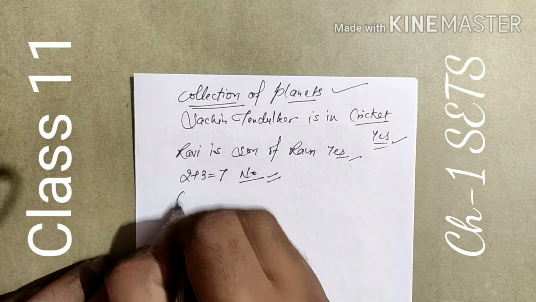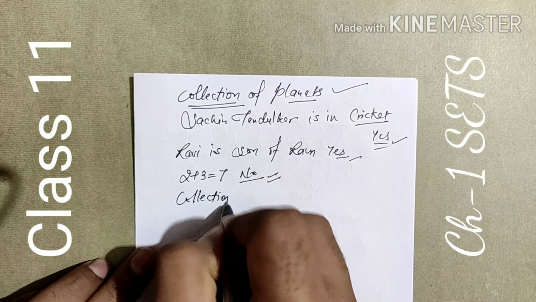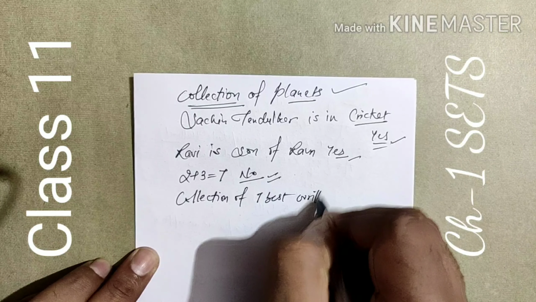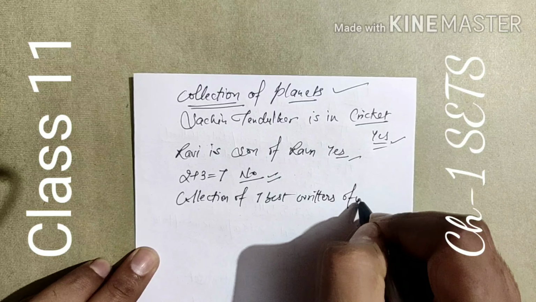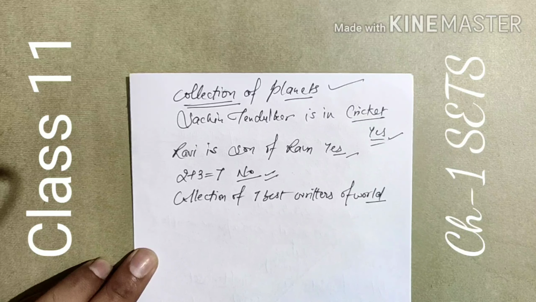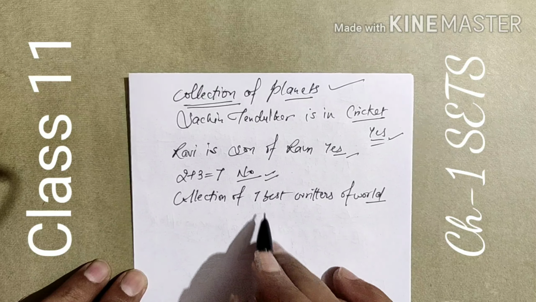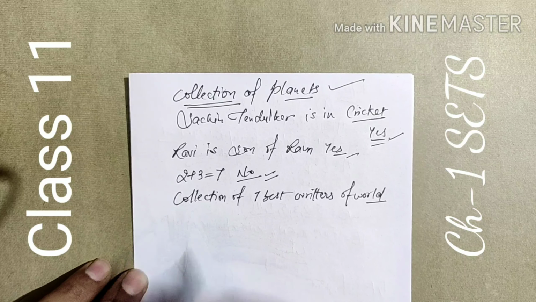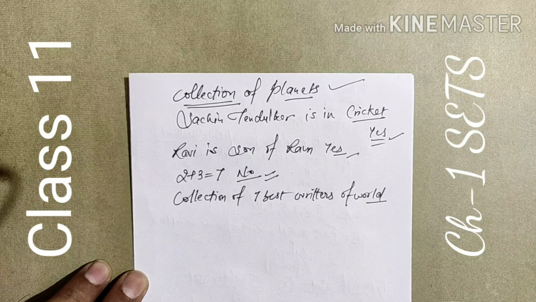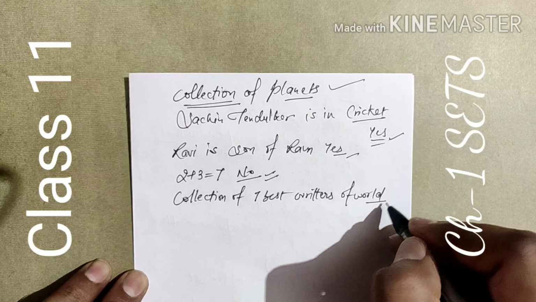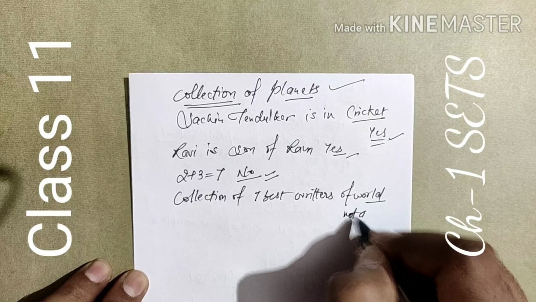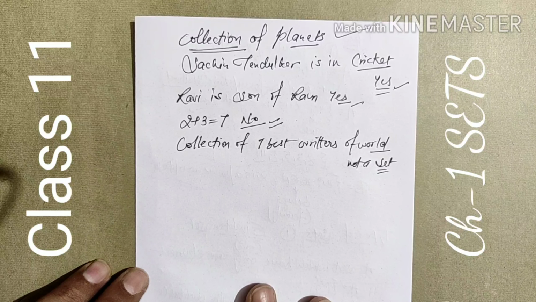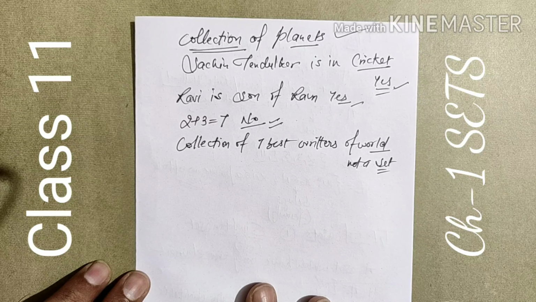Suppose you are given a collection of the 7 best writers of the world. If we want to write down the 7 best writers of the world, every person gives a different answer. So it creates confusion. So it is not a set. Like this we can identify whether it is a set or not a set.